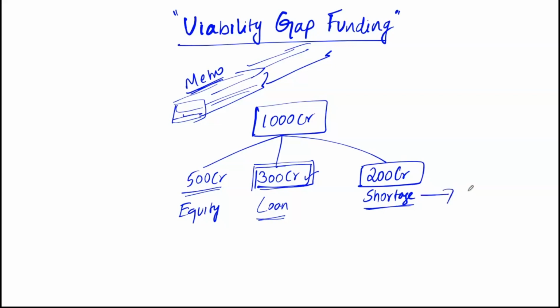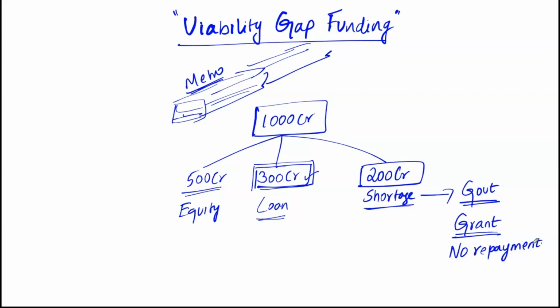That's where the government steps in. The government steps in and they fund these kinds of socio-economic or socio-infrastructure projects through their viability gap funding scheme. So here the government will give this 200 crore as a grant and not as a loan. So when it comes as a grant, what is the special factor? It need not be repaid. So there is no repayment. It means there is no stress on this fund.